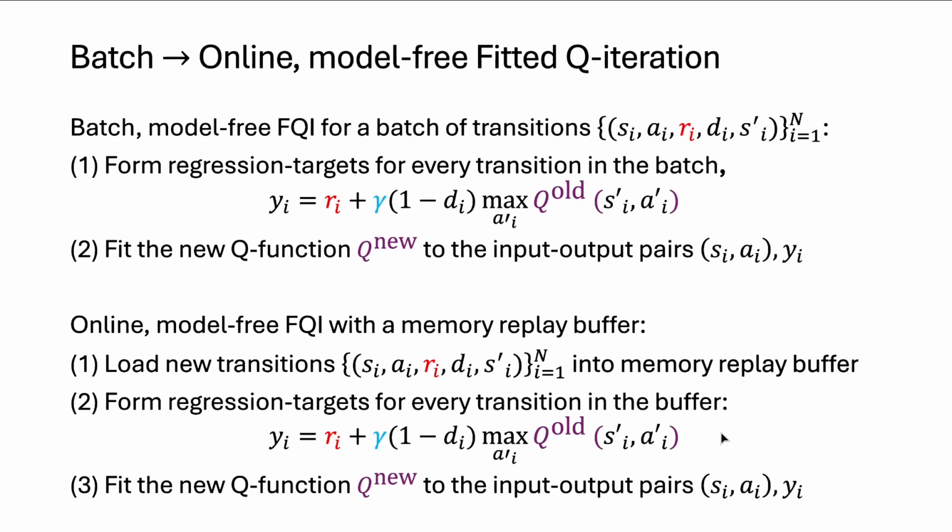So all that's changed here is where the experience from which we learn comes from. Now it comes from a memory replay buffer that is gradually loaded into during training with new experiences. And those experiences are gathered using the epsilon greedy policy. So the new transitions that we get are gathered using epsilon greedy behavior with respect to Q. So this is the only difference here. It's where the experience comes from. It's no longer given to us. It comes from the memory replay buffer.